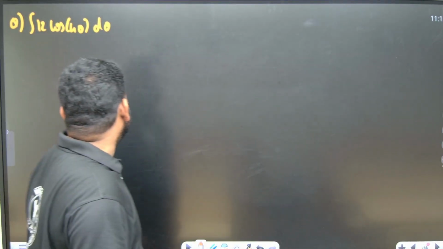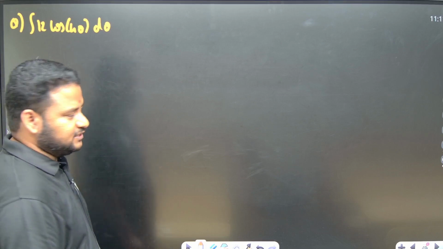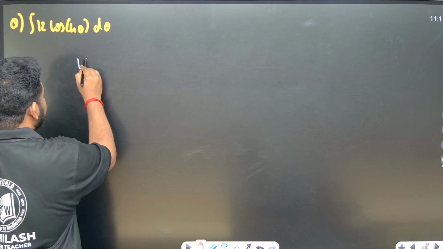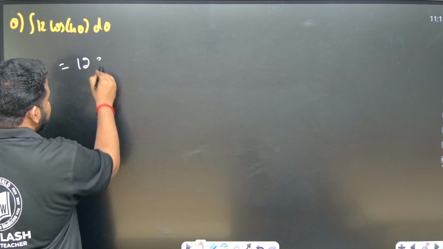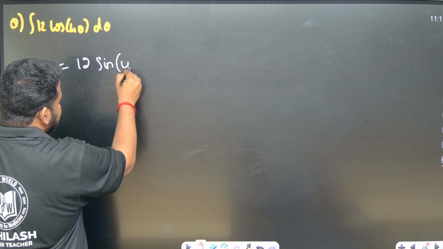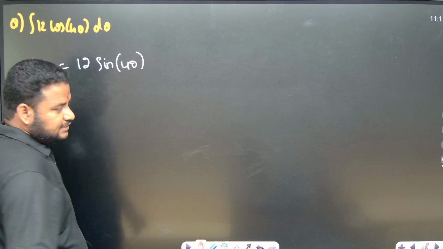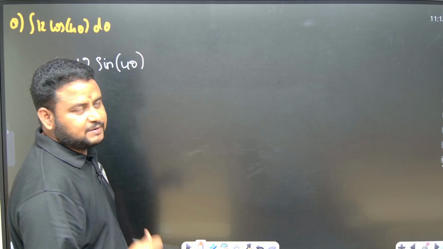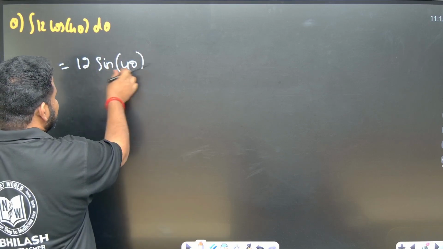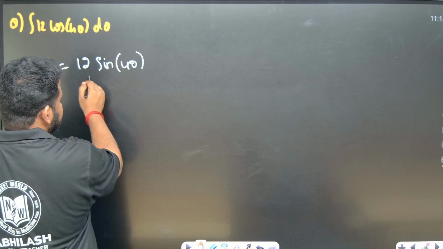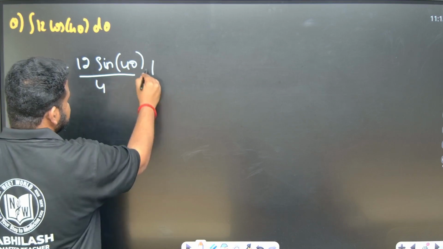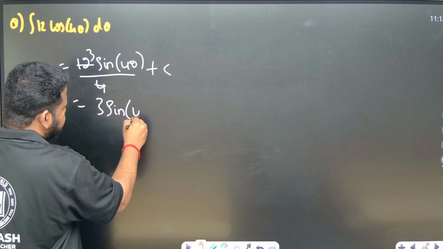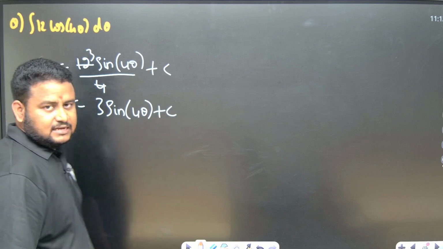Very important. Here, integral of 12 cos 4 theta. So this can be written as what, friends? Integral of cos theta is nothing but sin theta. So I should write 12 times integral of cos 4 theta. Whatever is inside, integral of cos ax is nothing but sin ax by a. So cos 4 theta becomes sin 4 theta by 4 plus c. So 4 ones are 4, 4 threes are 12. So this will become 3 sin 4 theta plus c. This is the answer to this question.